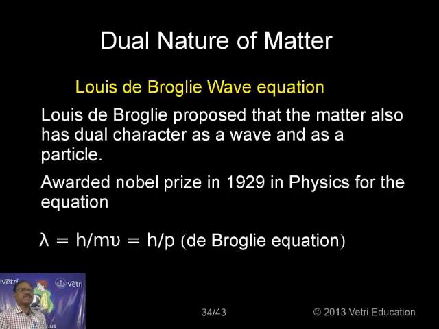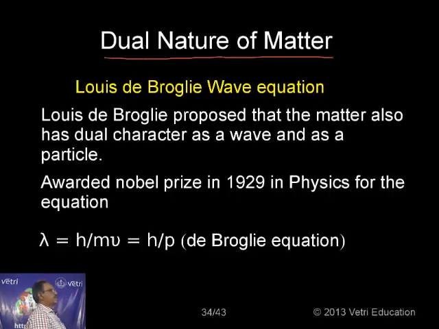So we have discussed that matter behaves as a wave as well as a particle, or specifically here, atom behaves as a wave and as a particle. Next, let me go for the dual nature of matter. Dual nature of matter is an equation given by Louis de Broglie, the de Broglie wave equation. It is applicable for all electromagnetic radiation, atoms, or anything. So it is called the Louis de Broglie wave equation.